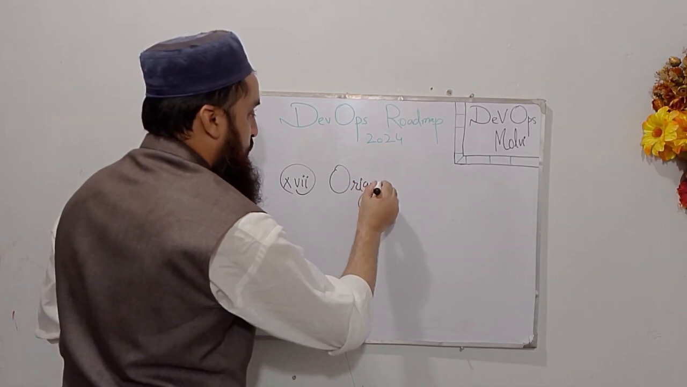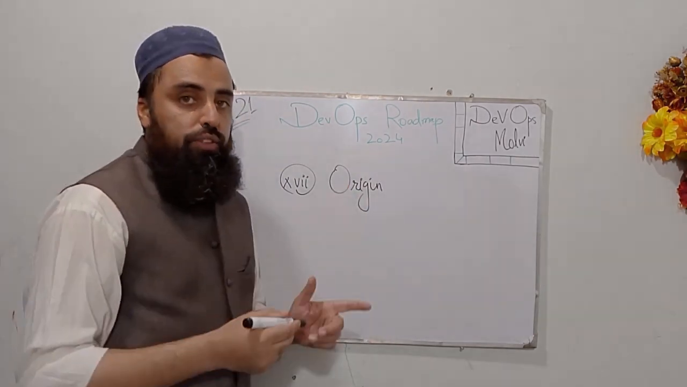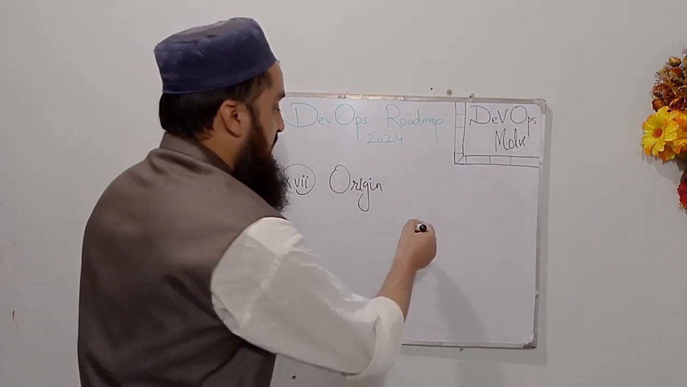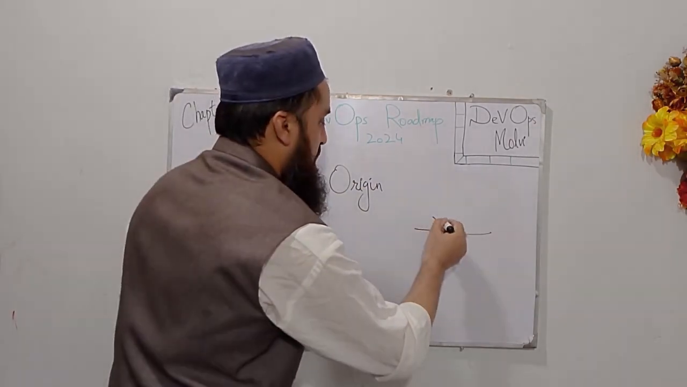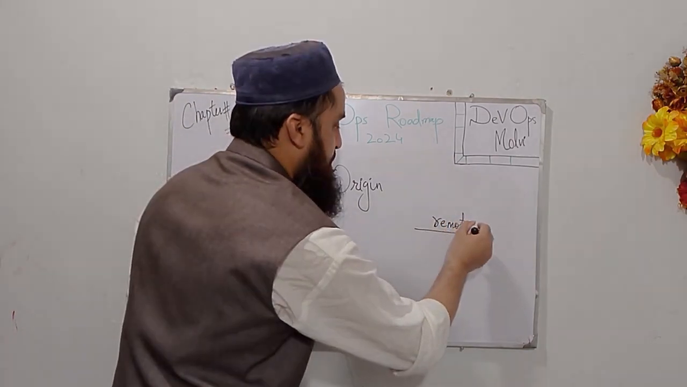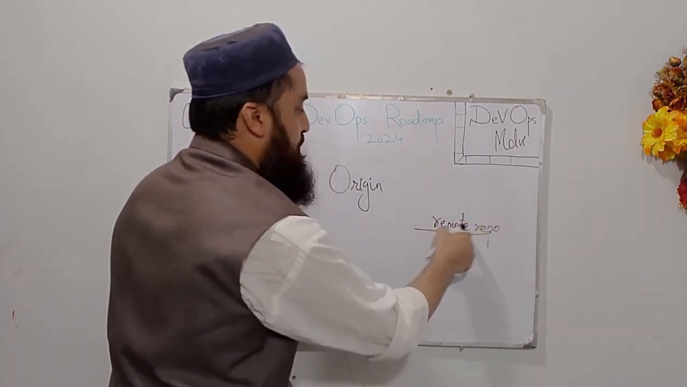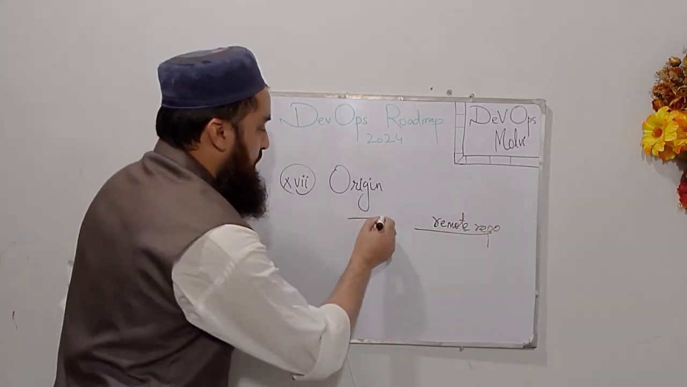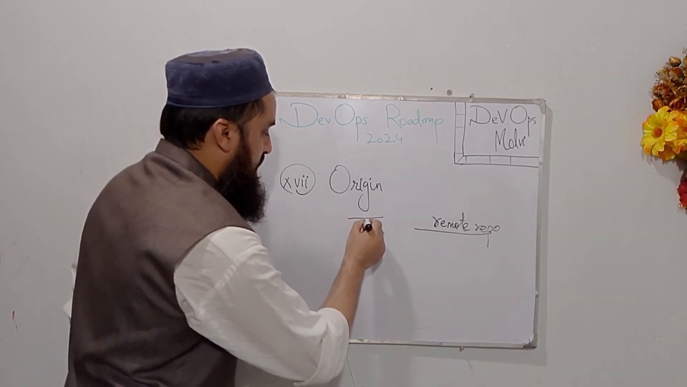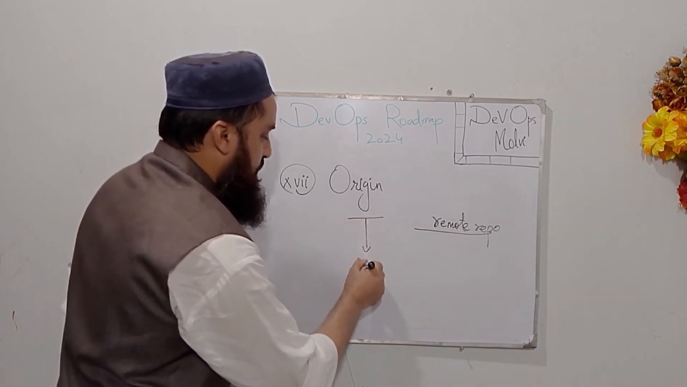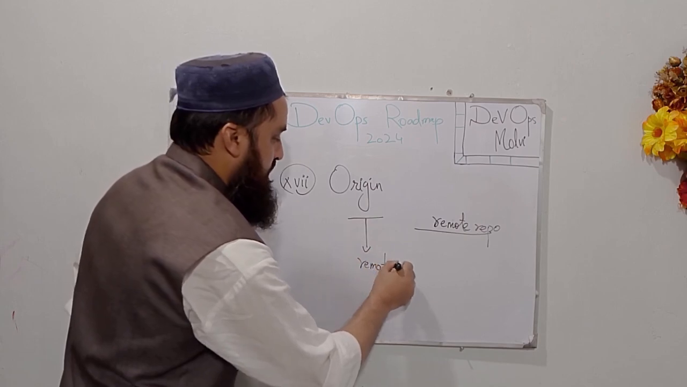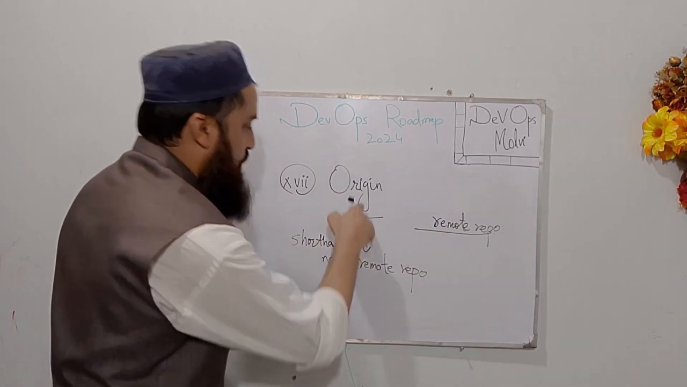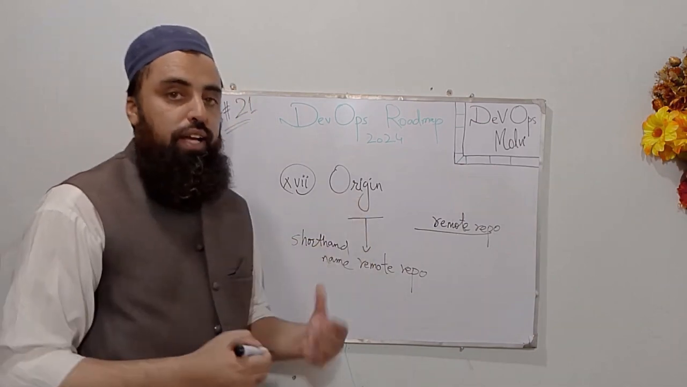The 17th term is origin. Origin means the repository URL. So most of the time origin means the remote repository URL. We are getting some changes from a remote URL, a remote repo, and that remote repo URL can be considered as the origin. In other words, the origin is the shorthand name for a remote repository from where we have cloned the project. So it is the shorthand name of our remote repository, and it is known as origin.